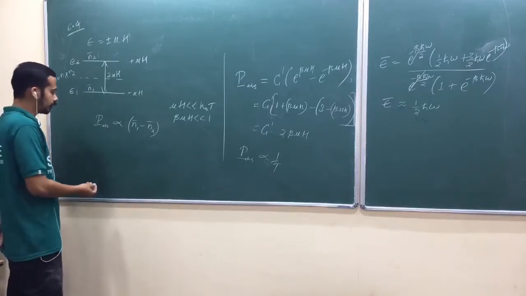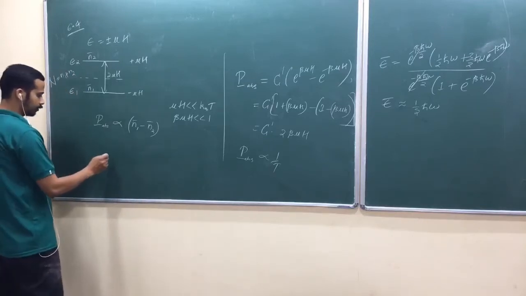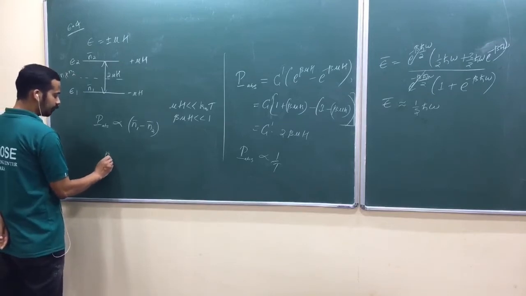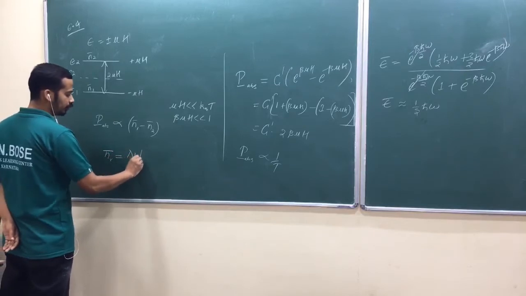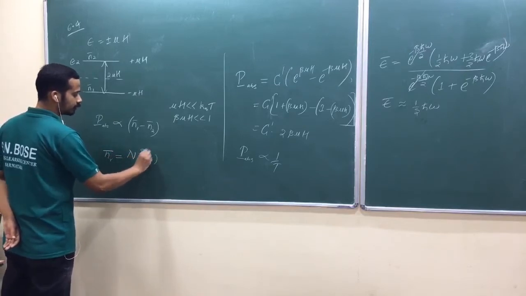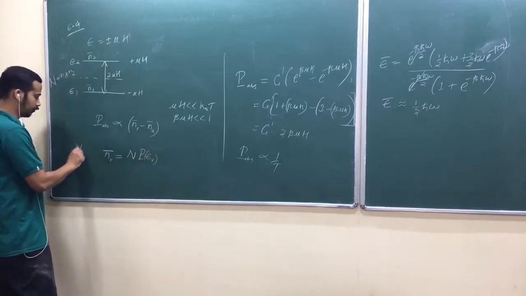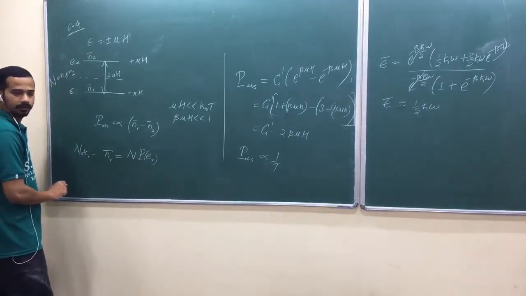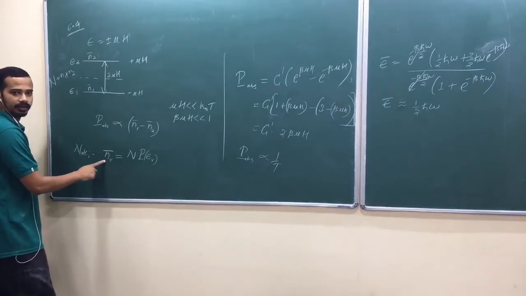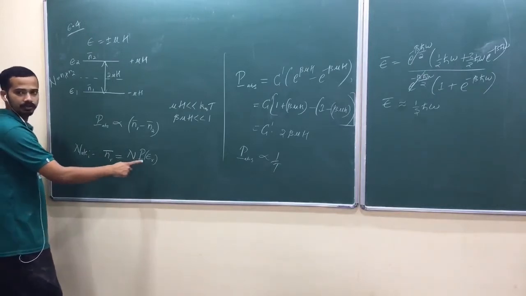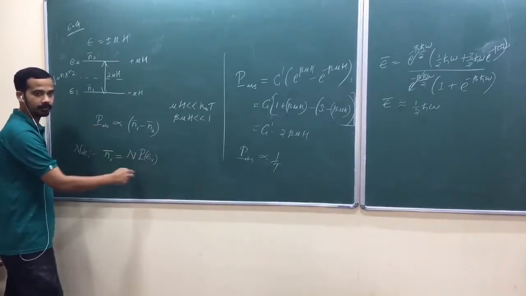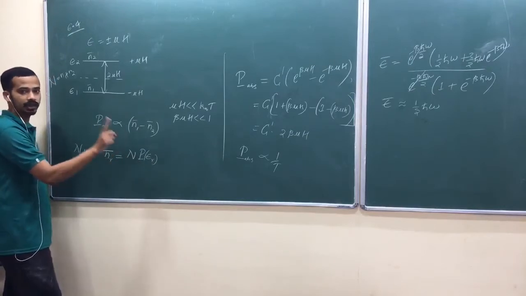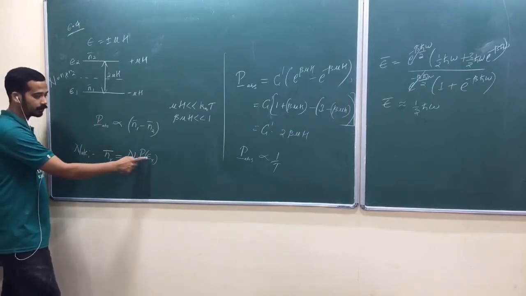Or you can take this idea also. So what is this one? The mean number of particles in state R is equal to n into the probability of finding the particle in state R. So take it as a note. This probability definition is for a single particle.